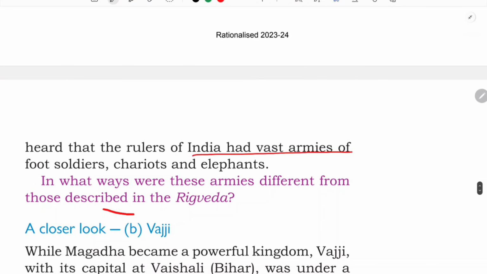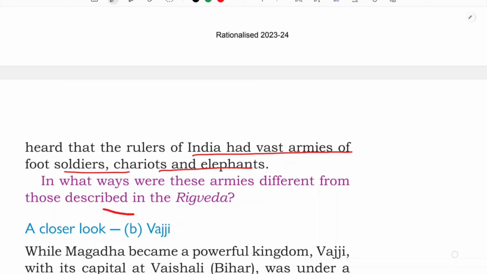They heard that the rulers of India had a vast army of foot soldiers, chariots and elephants. So because of that, this Alexander was not able to attack and capture India, in the northwestern part of India, because of the huge army. And see, whenever an area is very huge, whenever a Janapada, a Mahajanapada, is very huge, often other kingdoms also used to hear about them, isn't it? And they are afraid of attacking that very area. So that is why the soldiers of Alexander were also afraid to attack this area of Magadh, and they refused to attack, and they were not able to conquer this Magadh.